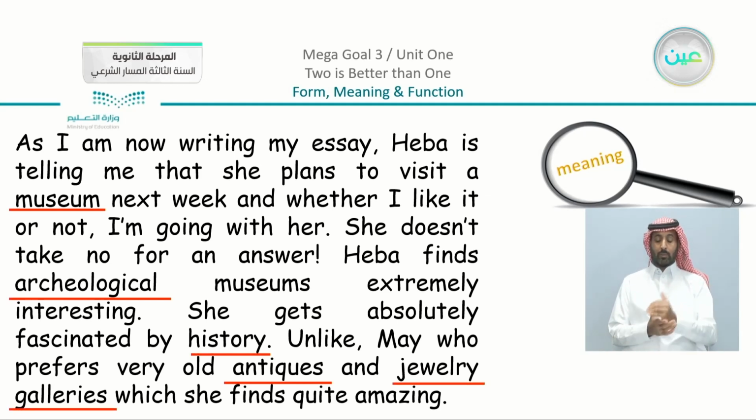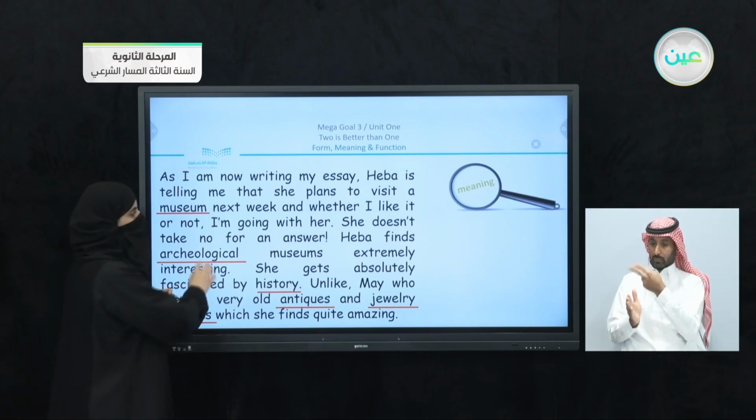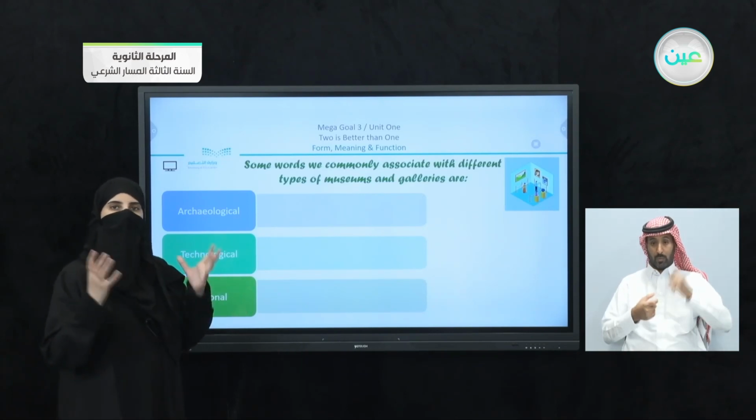So we have here these words. Now all of these words are connected to museums, to galleries. Now we're going to talk about this a little bit more in our lesson. You can see in your book that we have here 3 parts in a table. We have archaeological, technological, and national. So going back to the title here, some words we commonly associate with different types of museums and galleries are, we have here 3 parts. Now the first part, archaeological, there are some words that are connected to the idea about archaeology.